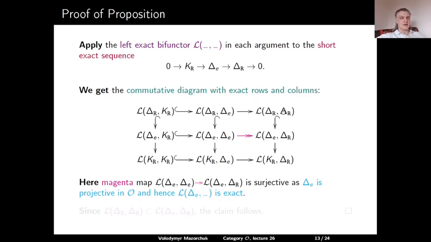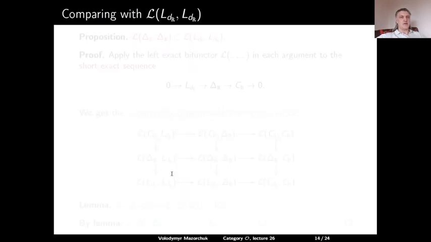And L(delta R, delta R) naturally embeds into L(delta E, delta R), which implies that L(delta E, delta E), which is U(g) modulo the annihilator of delta E, surjects onto L(delta R, delta R), which was exactly the claim of the proposition. So now we want to compare L(delta R, delta R) with L of the simple module L(dR), L(dR).